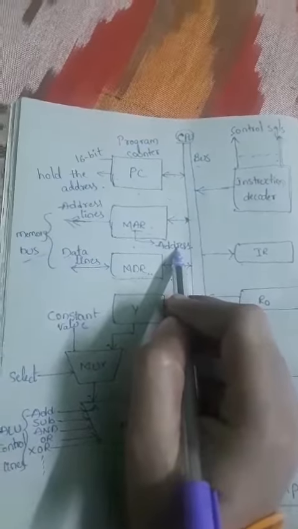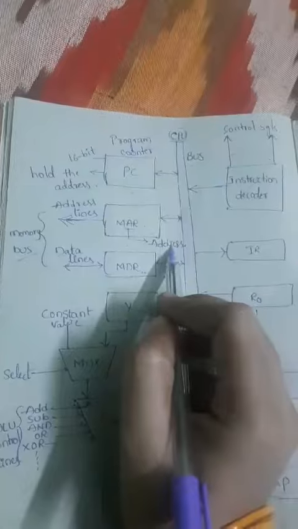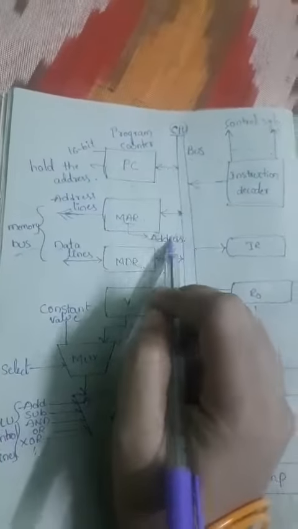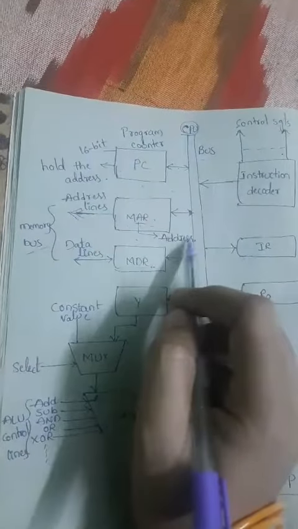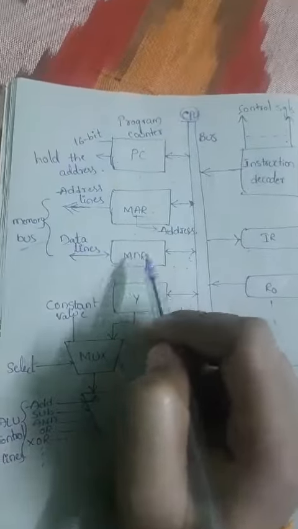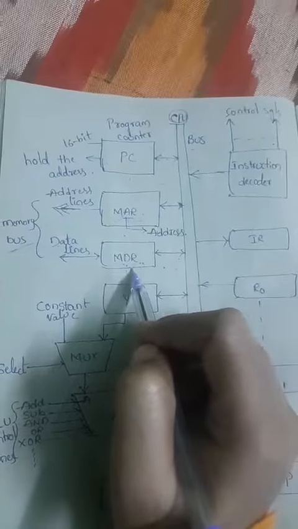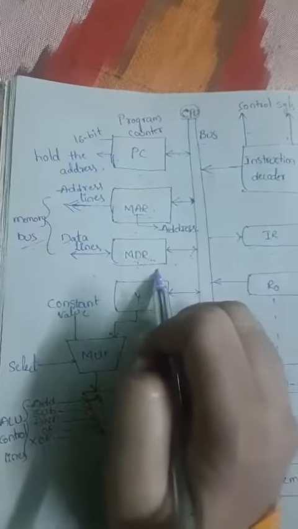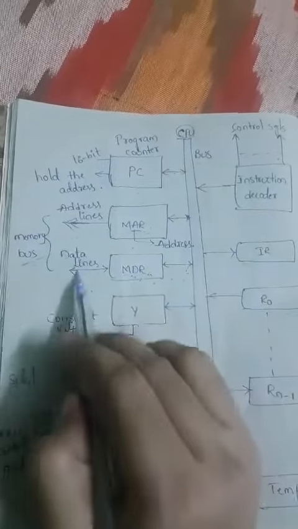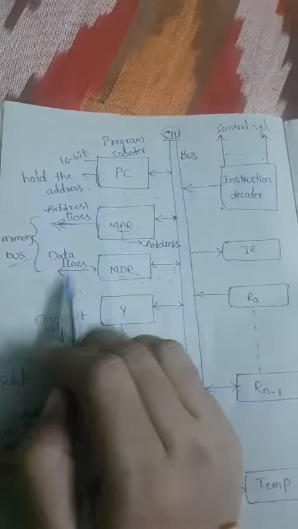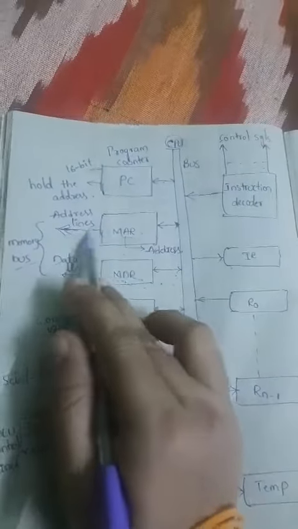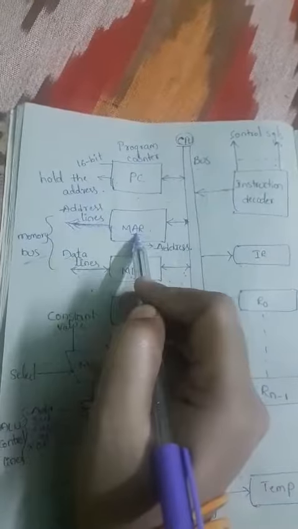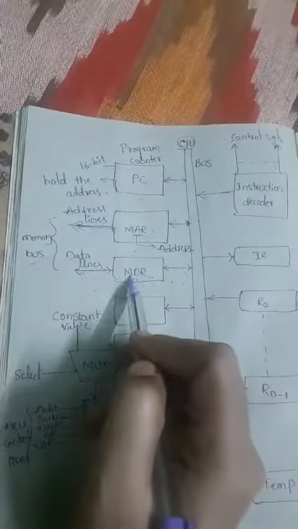So after that, where the data is to be fetched, the address will be held in this case, and MDR is nothing but it holds the data that is being transferred from memory to the processor and processor to the memory. As you can see here, this line consists of the address lines for the MAR and this line for the MDR is nothing but data lines, right.